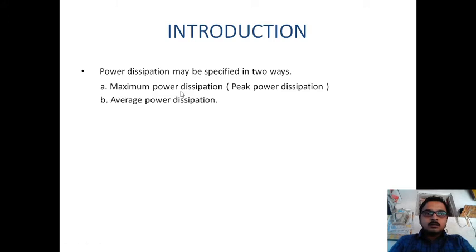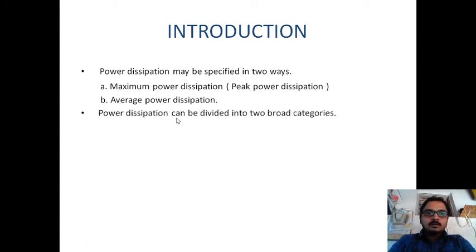Then the second one is average power dissipation. Average power dissipation is the mean power over a given amount of time. This average power is a very important power dissipation for portable devices. In order to get battery efficiency, the average power dissipation is very important. When we decrease the average power dissipation, the peak power dissipation also decreases.